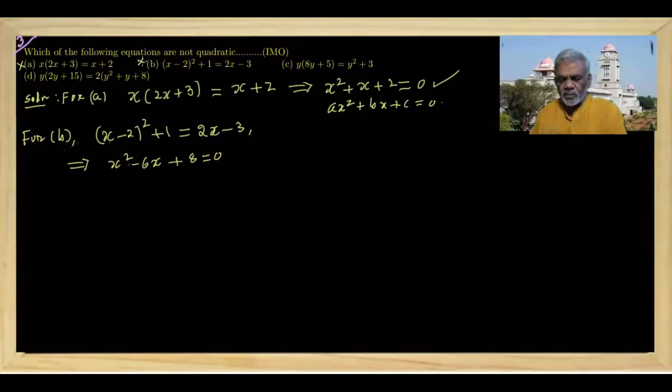Now we have to find out which one is not a quadratic equation.